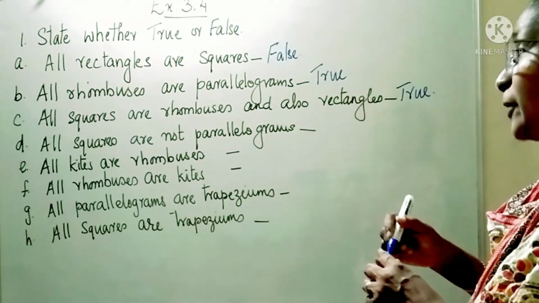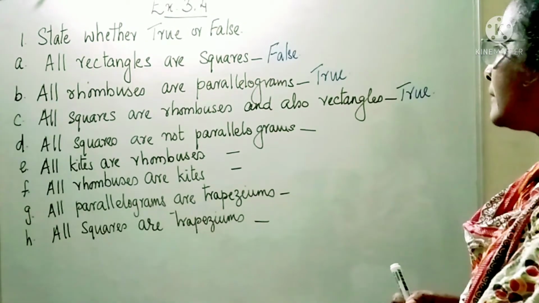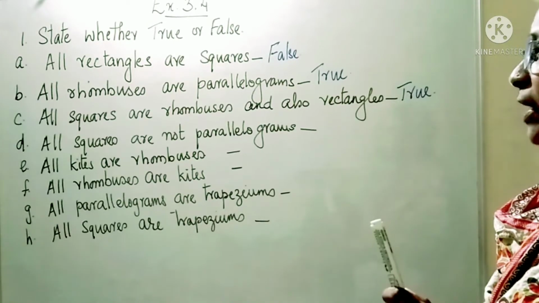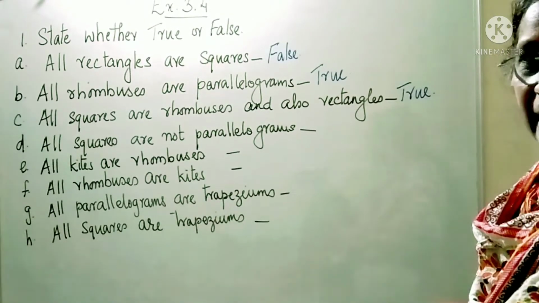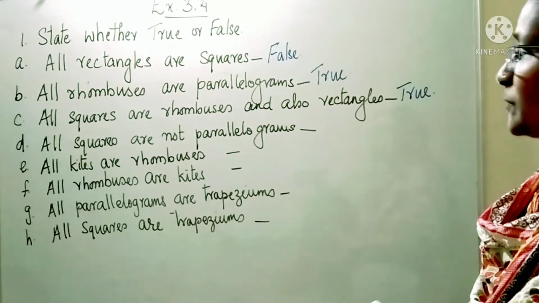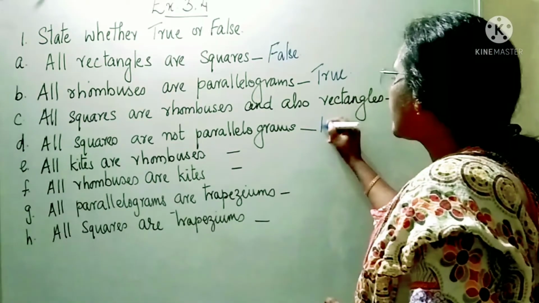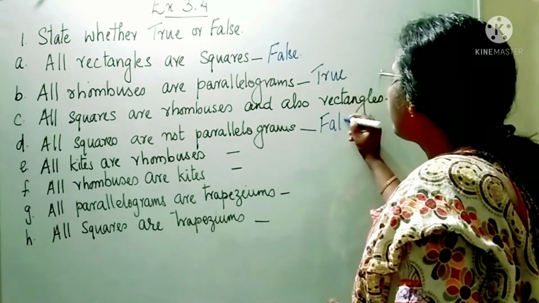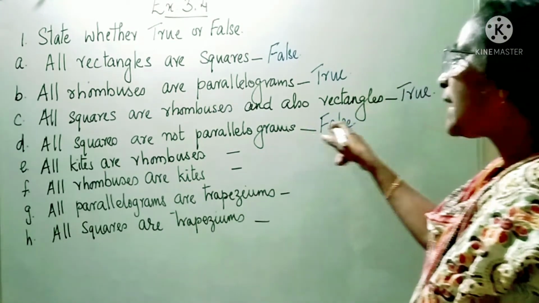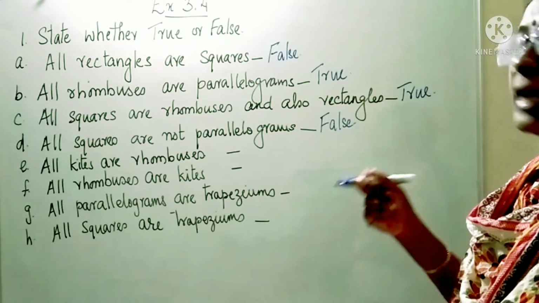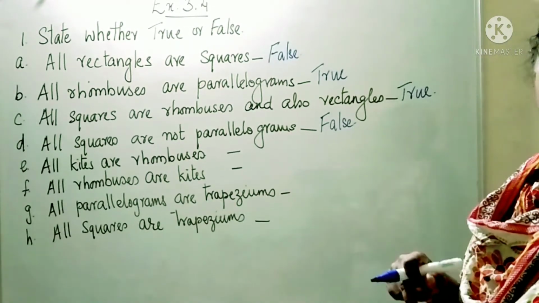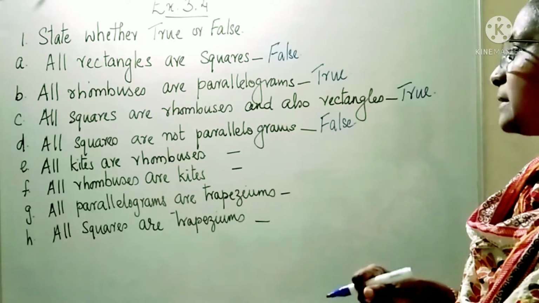All squares are not parallelograms. If all squares are rhombuses, all squares are rectangles, it must be a parallelogram. So this is false. All squares are parallelograms, and all squares are special types of parallelogram, that is rhombus.